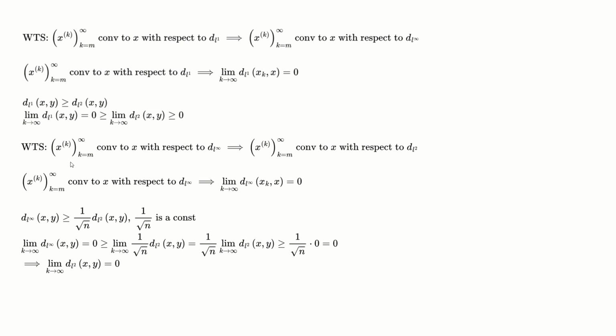Next, I want to show that the sequence converging to x with respect to the L infinity metric implies that the sequence converges to x with respect to the L2 metric. Again, it's pretty trivial. This is just a constant, 1 over root n, and this is a convergent sequence, so I know that this is a convergent sequence too. So I can say 0 is less than or equal to this, which is less than or equal to this, which is less than or equal to 0, which implies this is equal to 0 as well. Therefore, I have proved that A implies B implies C for this statement.